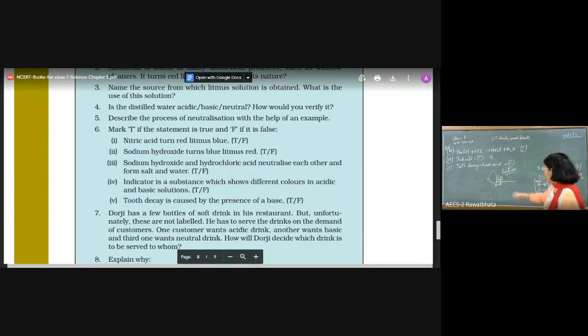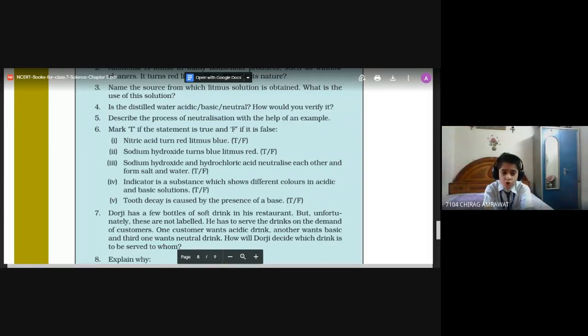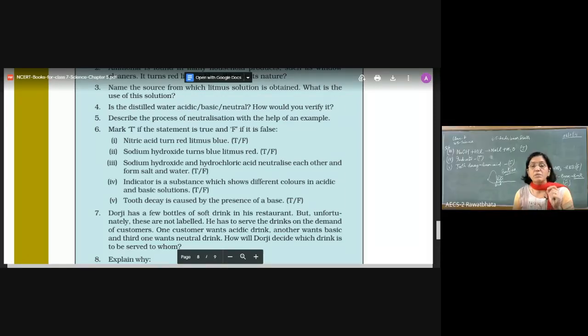The acid is lying near the tooth for a long period of time. This is the cause of tooth decay. It slowly damages. See, the outermost covering of the tooth is very hard. It is made up of enamel. It is harder than a bone itself. Hardest substance in the human body. Very thin layer, but even it is harder than bones. Right? So it is not going to get damaged or decayed in one day. But in due course of time it will.